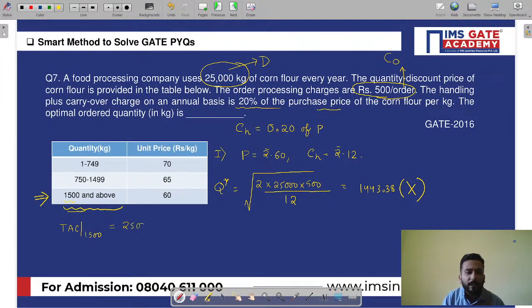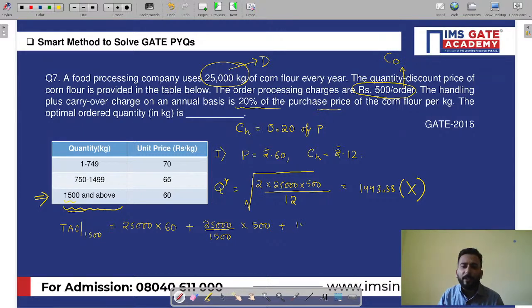Simply 25,000 into the unit price, 60, plus, now what is the number of orders? The number of orders is 25,000 divided by 1500, into the ordering cost. Ordering cost is 500, plus what is the average inventory?